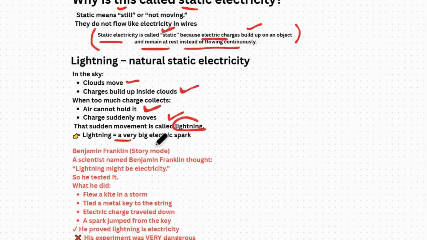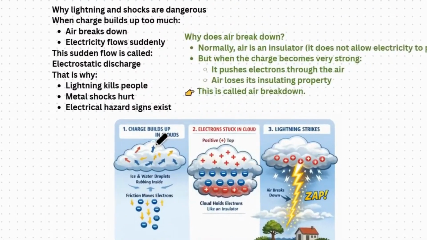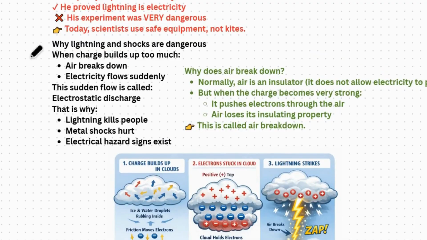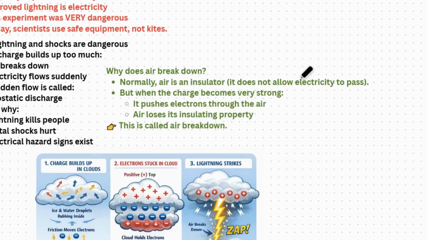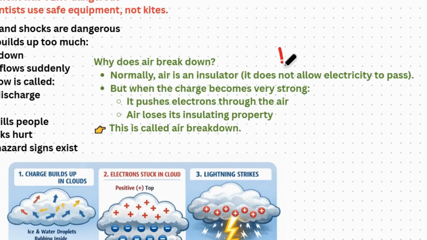Okay, let me show the example of it. Yes, here. That's why lightning is dangerous. When charges build up too much, air breaks down and electricity flows suddenly. But what's air breakdown? That must come to your mind. So normally air is an insulator. It does not allow electricity to pass, because an insulator never allows electricity to pass until it reaches its limit.